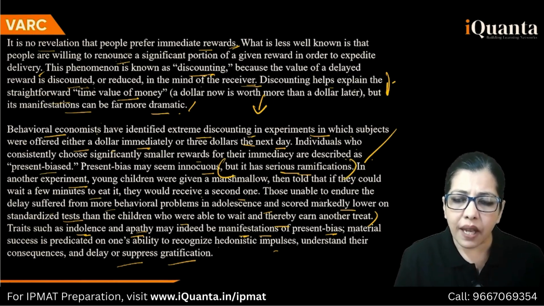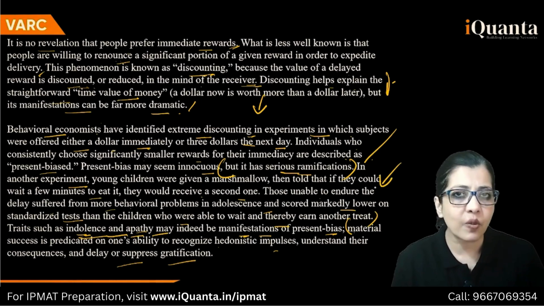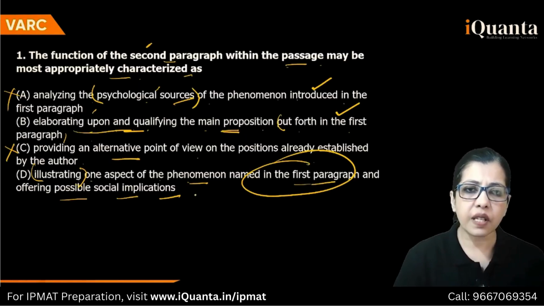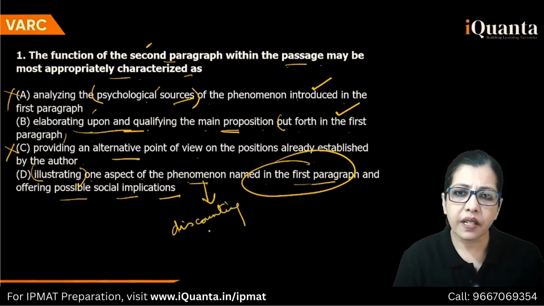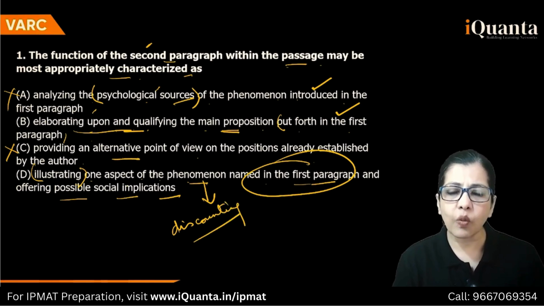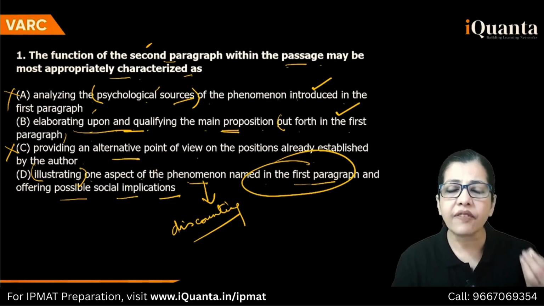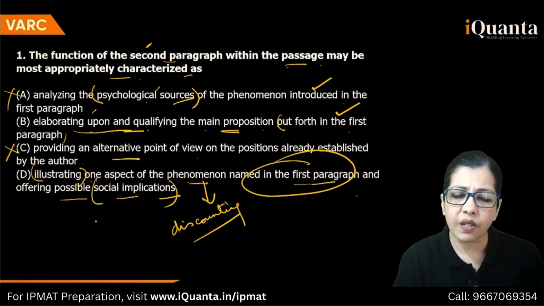Even here there are manifestations of this, because it shows indolence and apathy later develop in your life if you are behaving this way, right? So I go back to this. One aspect of the phenomenon named in the first paragraph. What is the phenomenon named there? That is discounting, right? One aspect of the phenomenon. How do people behave in these situations? And offering possible social implications, it's given.